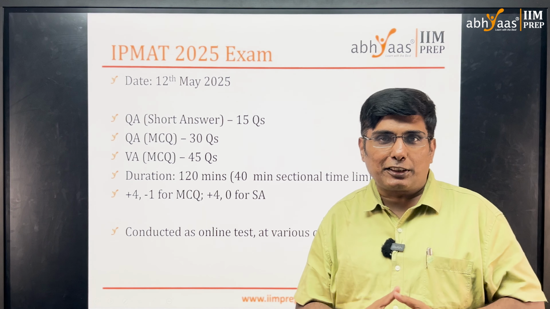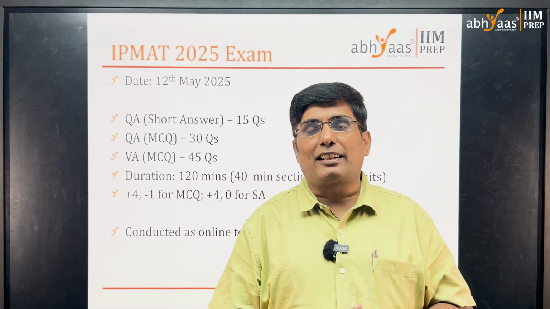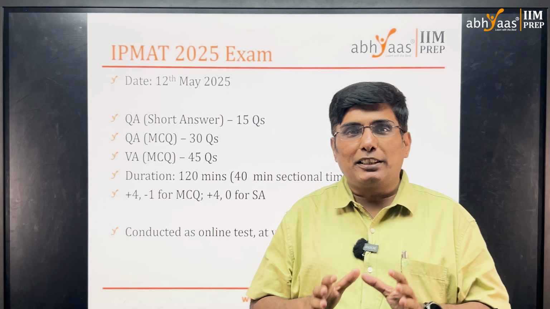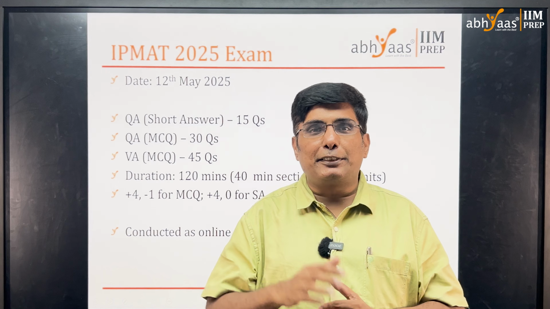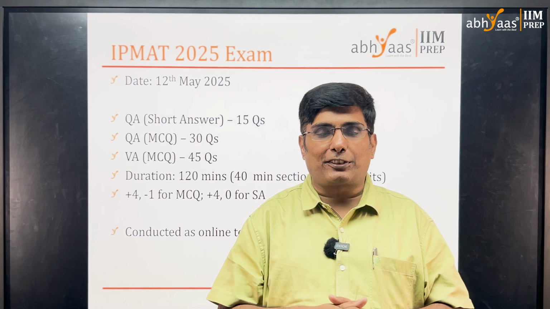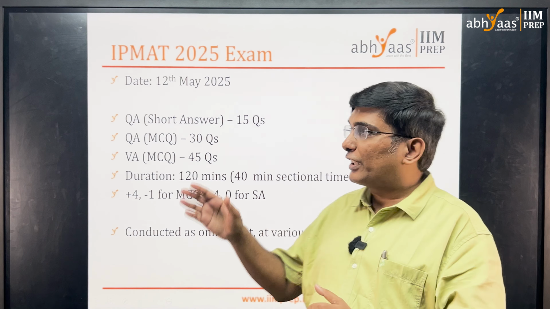This is the pattern. The IPM Indore paper is very unique in the sense that across the country, this is probably the only competitive exam at undergraduate level, for students after 12th, where you have sectional cutoffs and sectional time limits. We have 3 sections: quantitative aptitude short answers, that is fill in the blanks without any negative marking, 15 questions. We have MCQs, quantitative aptitude again, 30 questions, and verbal ability, 45 questions. So a total of 90 questions with 360 marks.